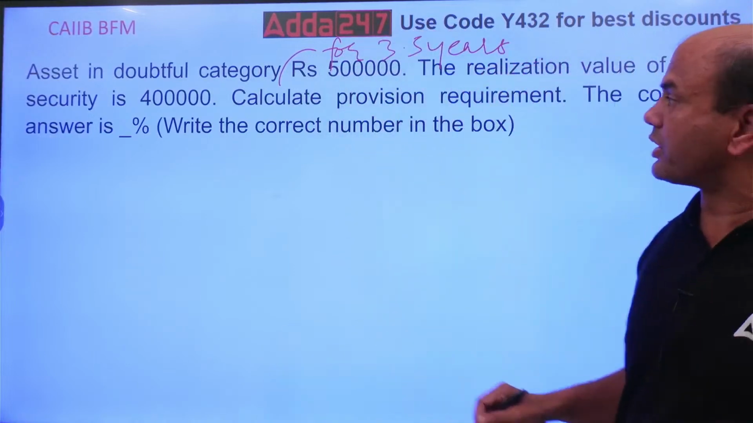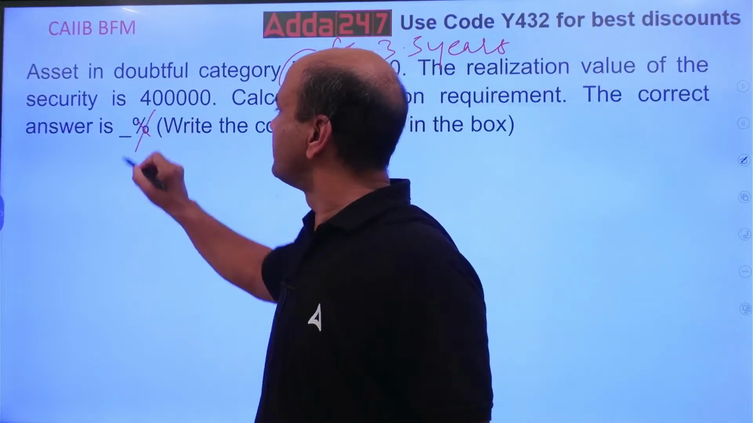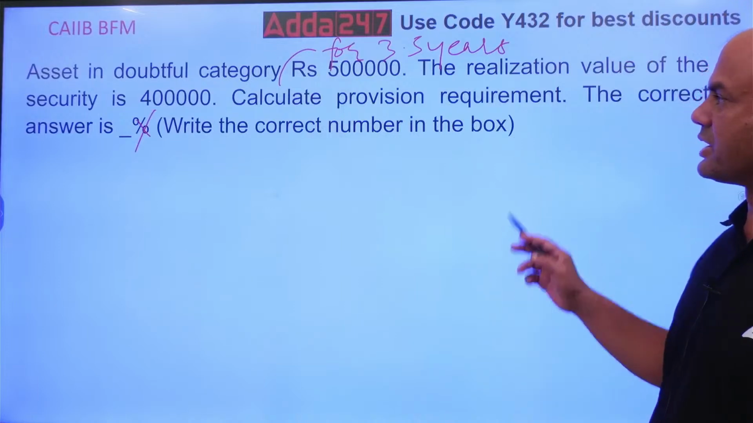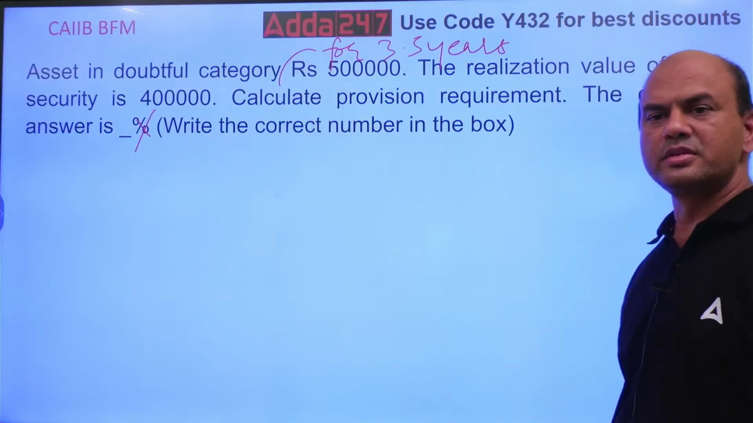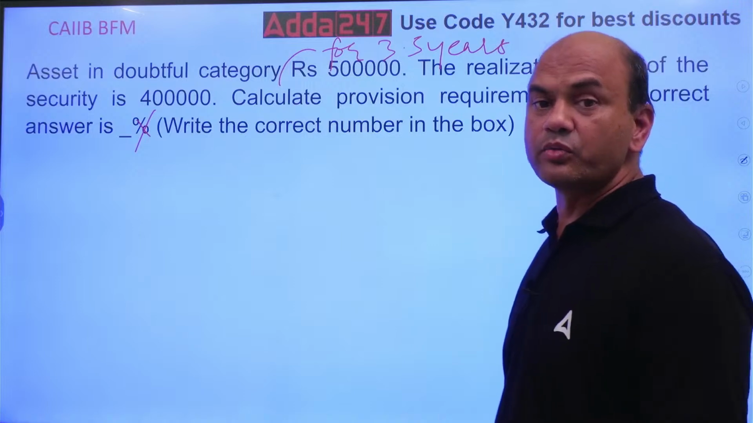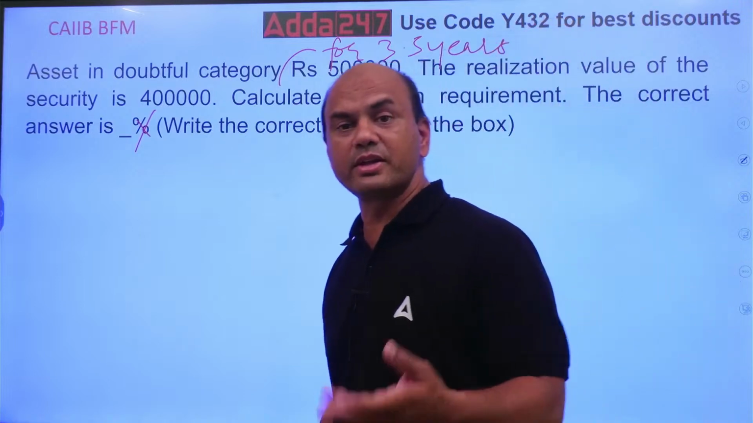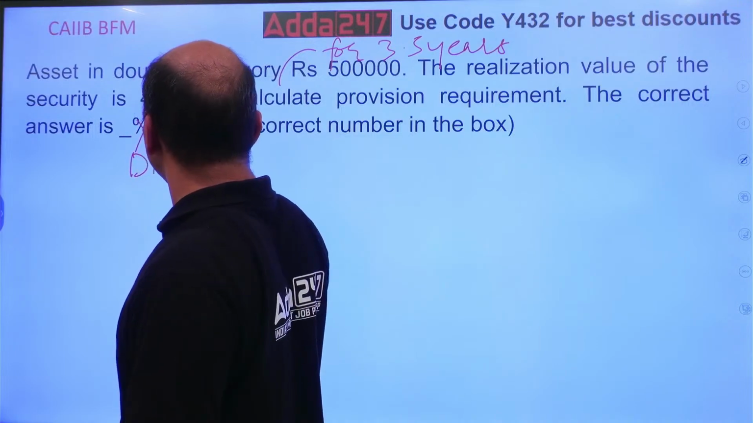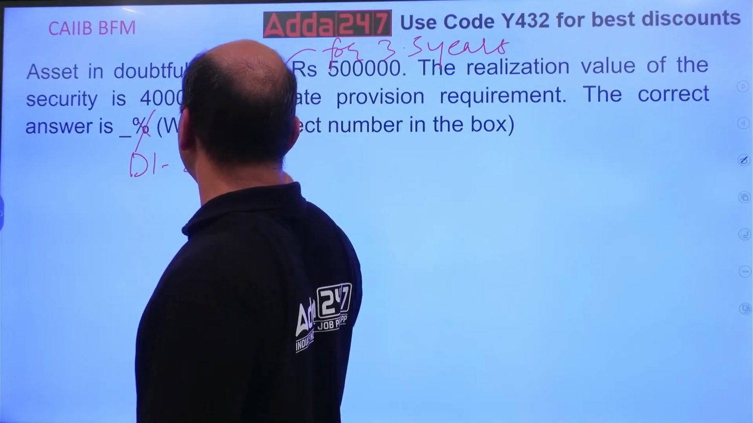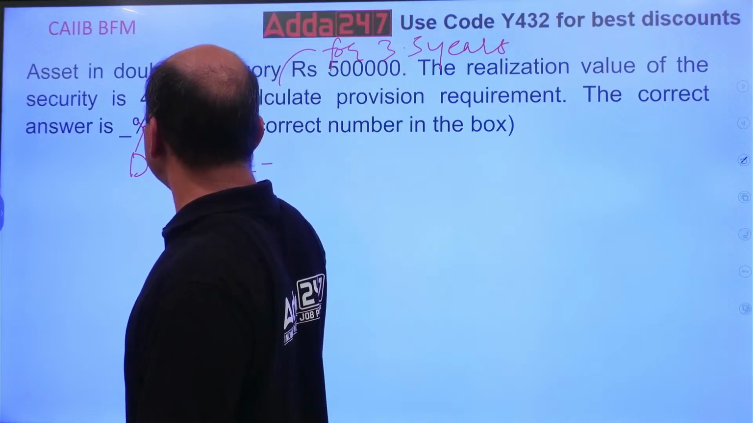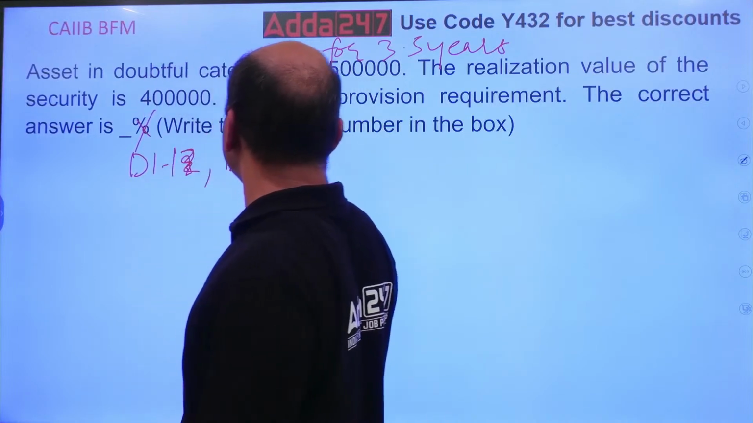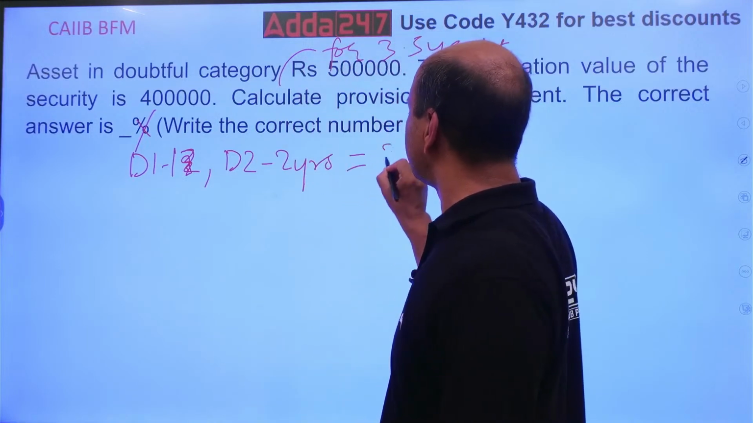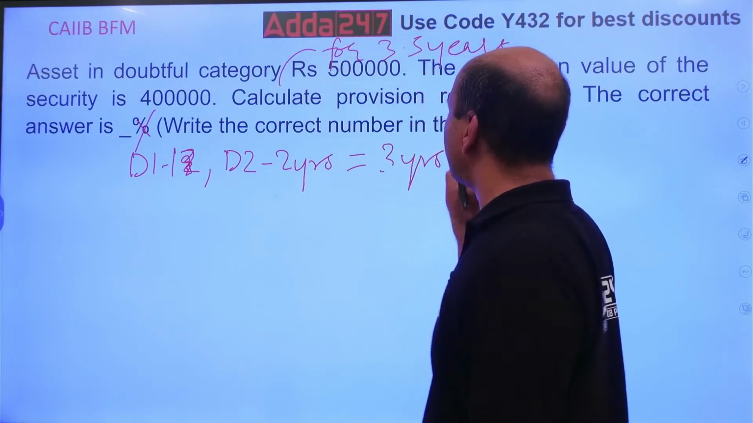Now forget the percentage also. Give me the provision requirement. So 3.5 years, it's in the doubtful category. What is the D1 category? D1 is for 1 year. D2 is for 2 years. So the total doubtful category is what? 3 years.